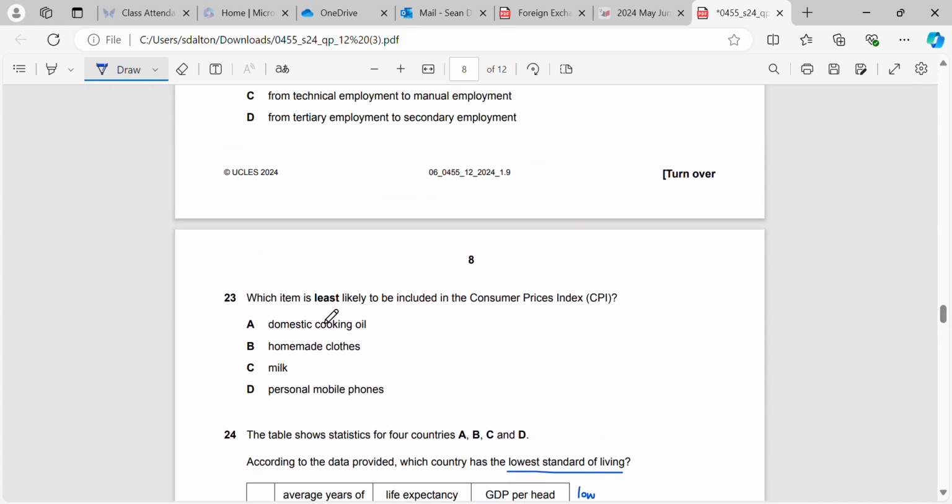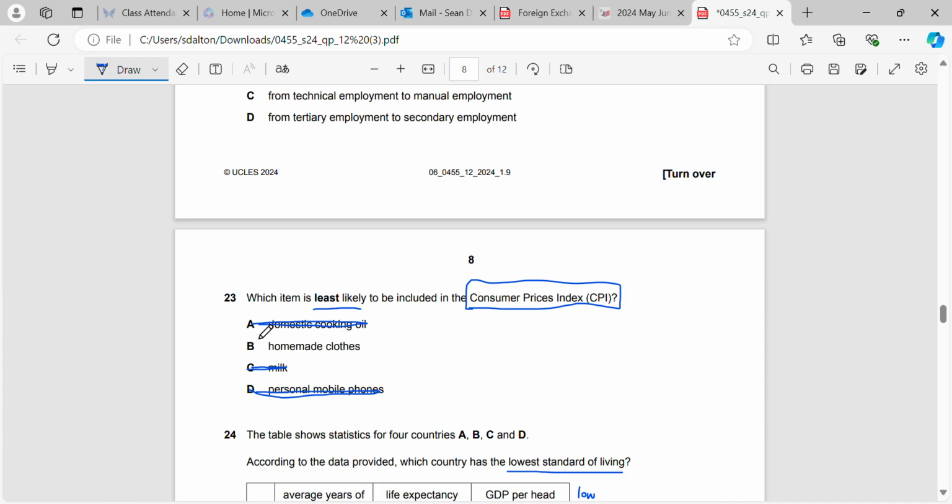Okay, what is least likely to be included in the Consumer Price Index? Remember, the Consumer Price Index is a basket of goods and services. So what we're looking for is what wouldn't be included. Personal mobile phones would, because they're something that people buy all the time. Milk would, because again it's a product that is bought and sold. Same with domestic cooking oil.